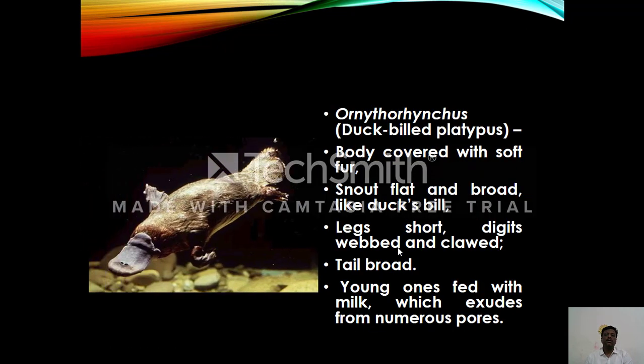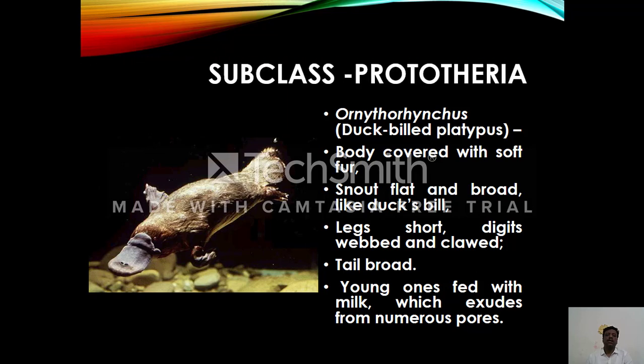Next example is the duck-billed platypus. Its scientific name is Ornithorhynchus anatinus. The body is completely covered with soft fur. The snout is flat and is called the muzzle. It is broad and looks like the bill of a duck. That's why Ornithorhynchus is called the duck-billed platypus.